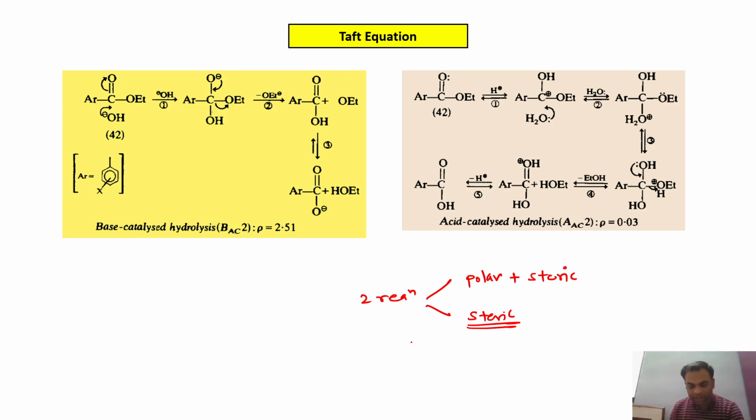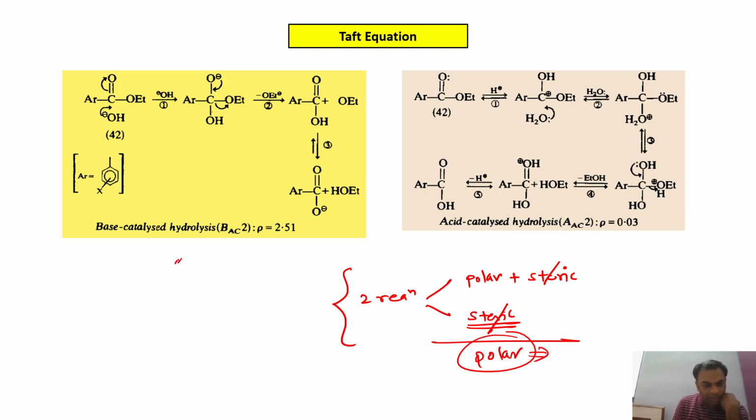By subtracting reaction 2 from reaction 1, he cancels out the steric effect, and the effect that causes the difference in rate is the polar effect. And as we know, whenever there is no steric effect, we have a straight line.